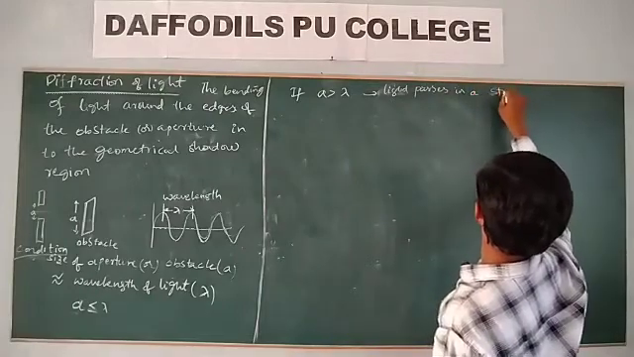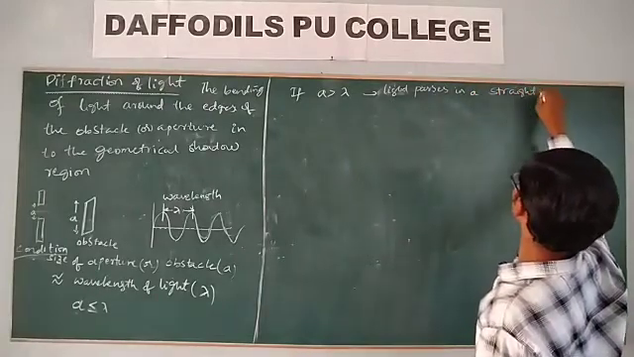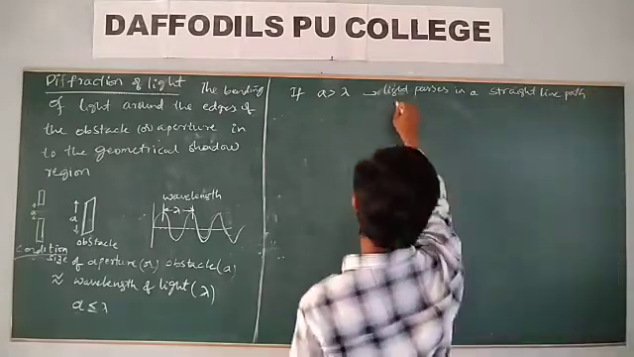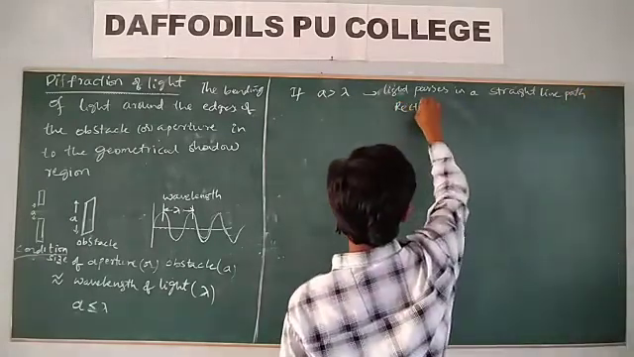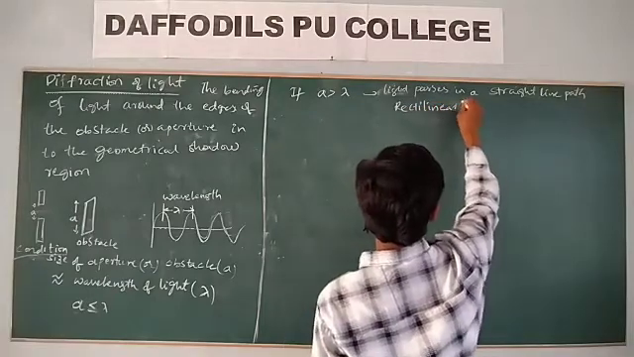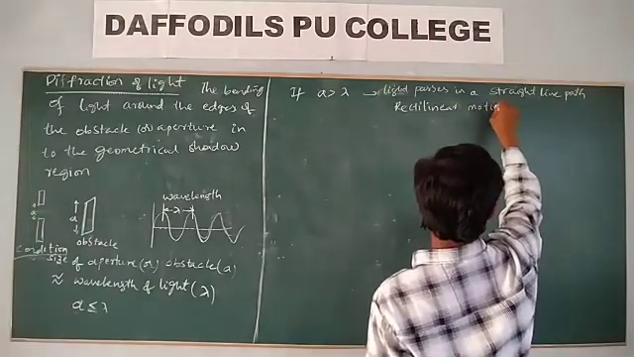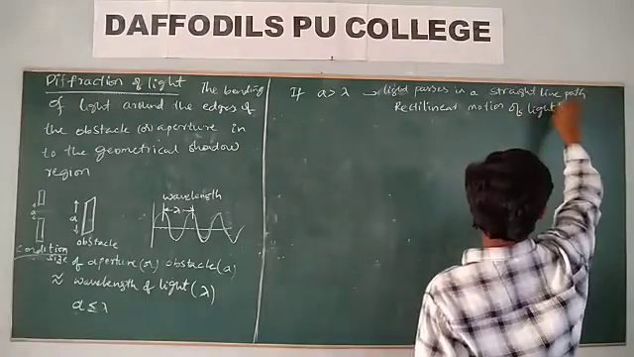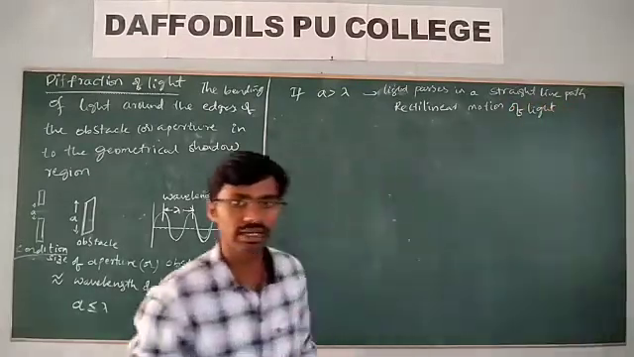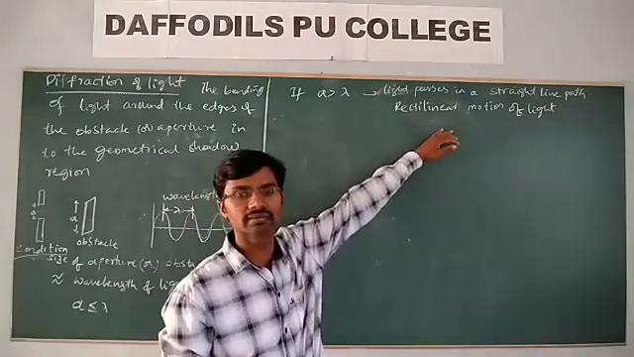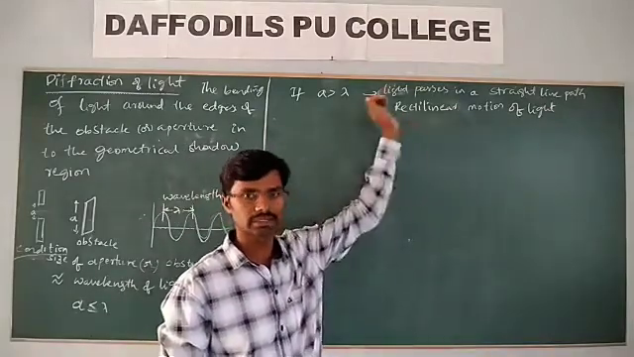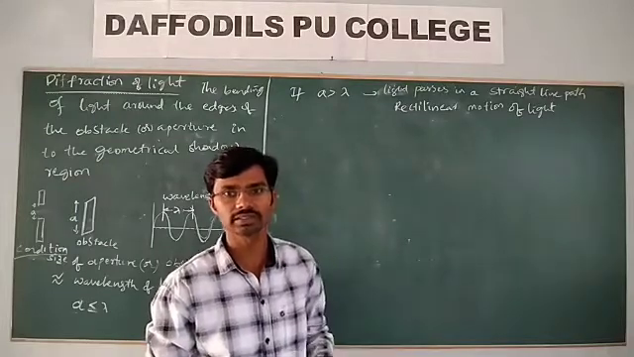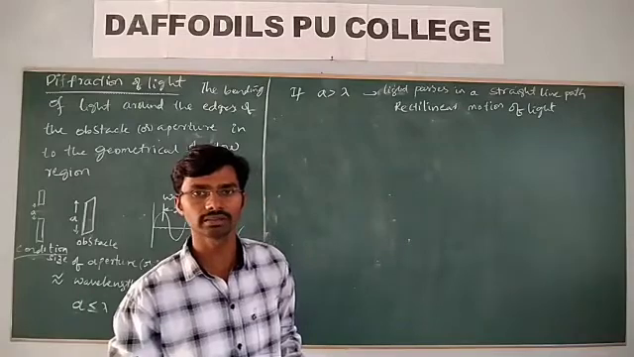Light passes in a straight line path. So this is also called the rectilinear motion of light, which is the consequence of ray optics. Light follows particle nature, which is ray optics. It is an approximation to ray optics.